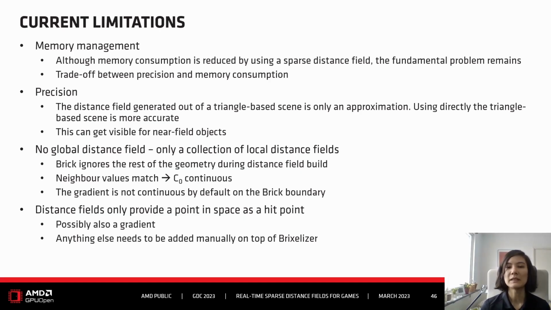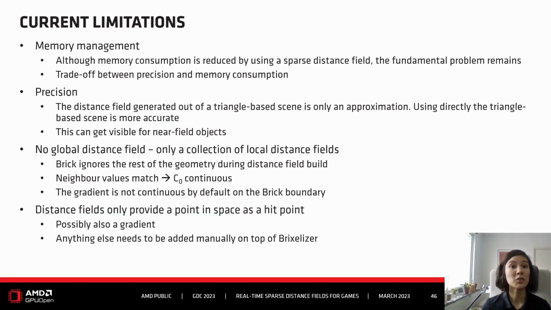Then precision is the next limitation, because Pixelizer will generate an approximation of the triangle-based scene. So if accuracy is all you want, then just use the triangle-based scene directly. But Pixelizer generates this approximation that's then very efficient to evaluate. That's the purpose of Pixelizer. But this precision difference, the fact that Pixelizer just runs an approximation, can get visible for near field objects.